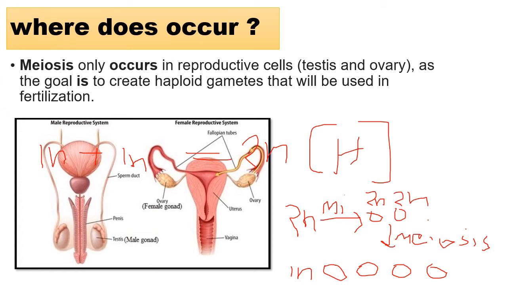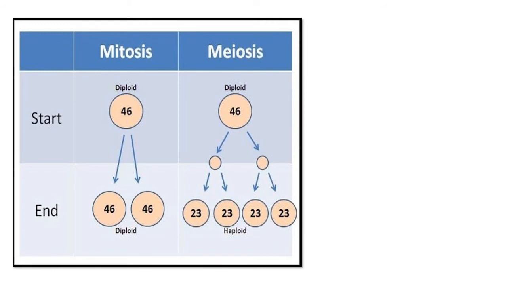Let's see the stages of meiosis. Before going to meiosis, I will tell you about mitosis. We know the 2n system has 46 chromosomes, and each and every cell has the same chromosomes as the parent cell, so it has 100% of the genetic information. But in meiosis, it is also a 2n system, but each daughter cell has only the haploid system. Only 50% of the genetic information is present in these cells.